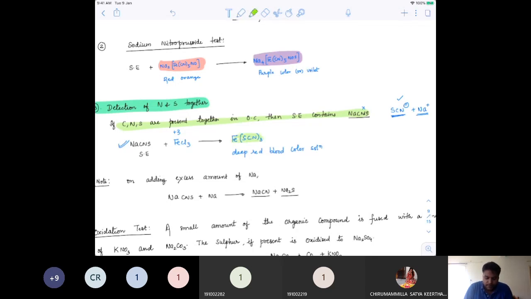It is just a coloration. This can be represented in a complex form also as [Fe(SCN)3(H2O)3], overall 0. Either you represent it that way or this way, it is the same. So it will have a deep red coloration.